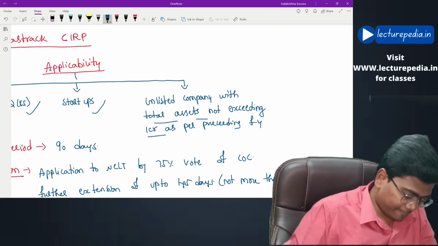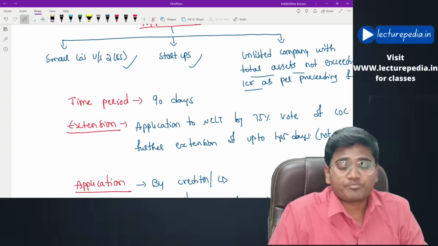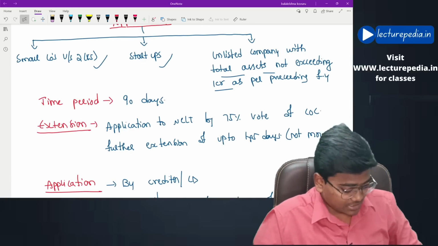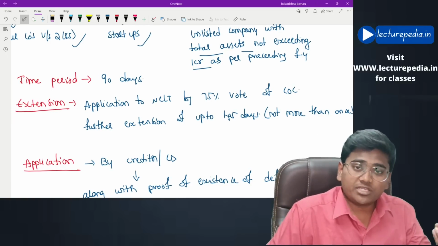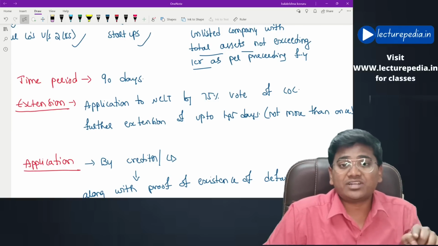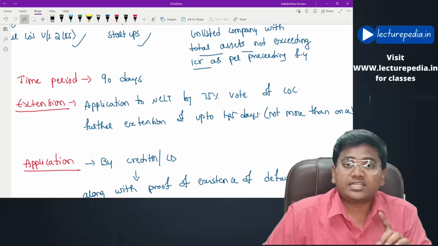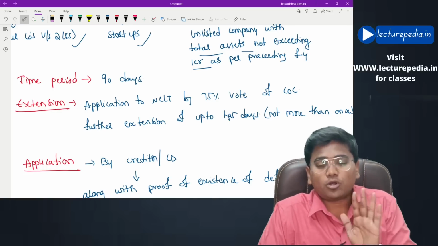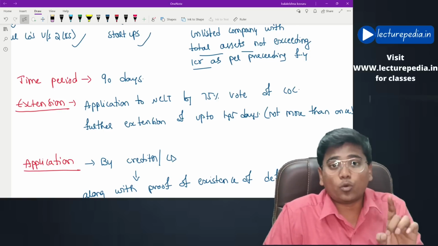Hope this is clear. Now, time period. This fast track corporate insolvency resolution process will be completed within 90 days. Whether any extension can be granted? Yes. If the application is made to the NCLT by the resolution professional, which is approved by at least 75% voting share of the committee of creditors, in that case the NCLT will grant the extension, and the extension can be granted for a maximum of 45 days. Also, extension can be granted only once.